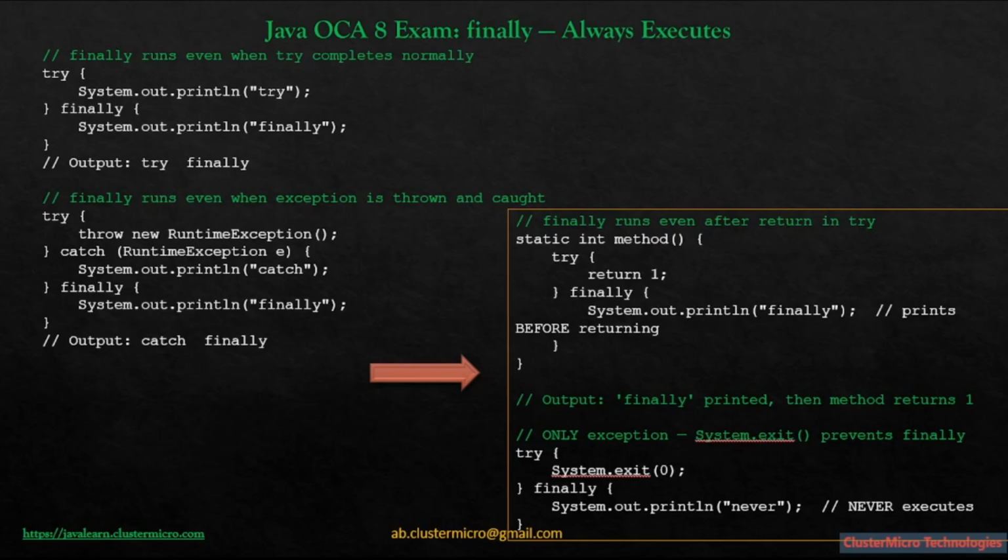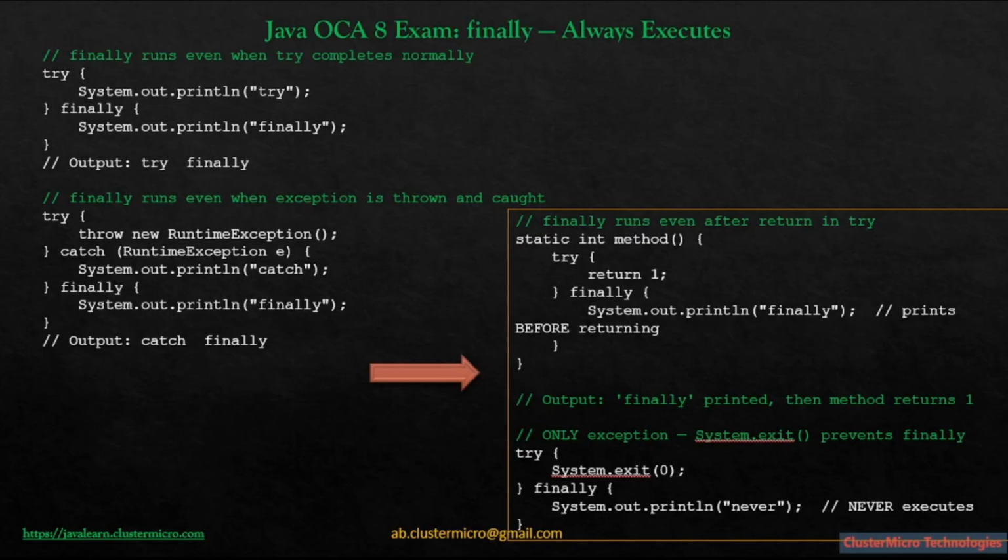And we have the third block, which is static int method, try, return 1, finally, System.out.println finally. This is one that surprises most people, right? The try block hits a return statement. Normally return means stop everything, hand the value back to the caller, right? But finally gets one last word before that happens. So Java notes the return value of 1 and then runs the finally block. Finally is printed. And only then does the method actually return 1 to the caller.